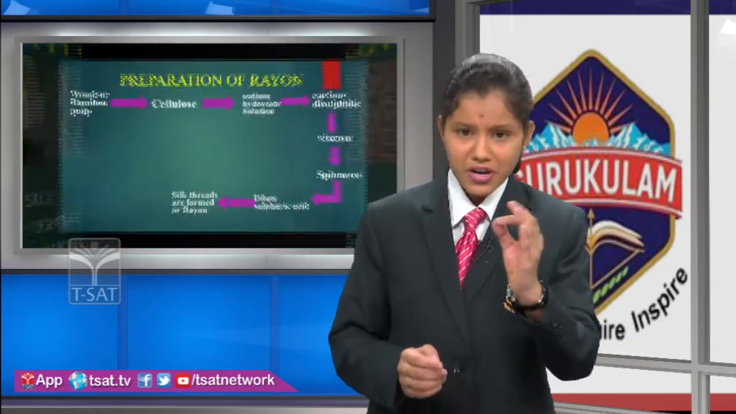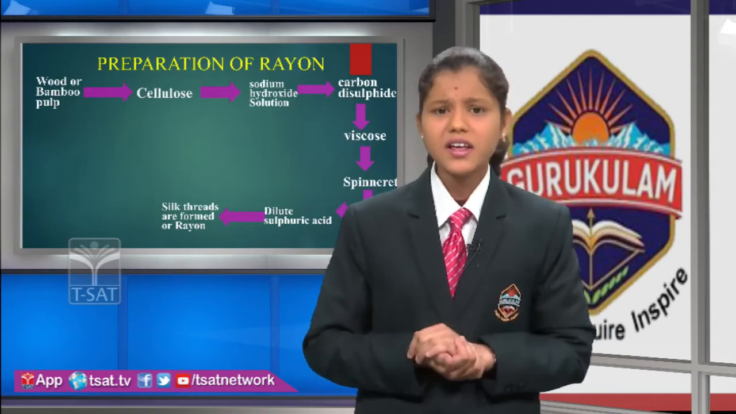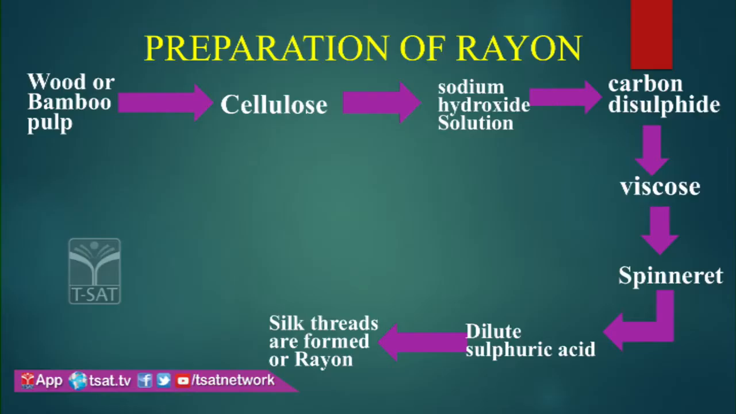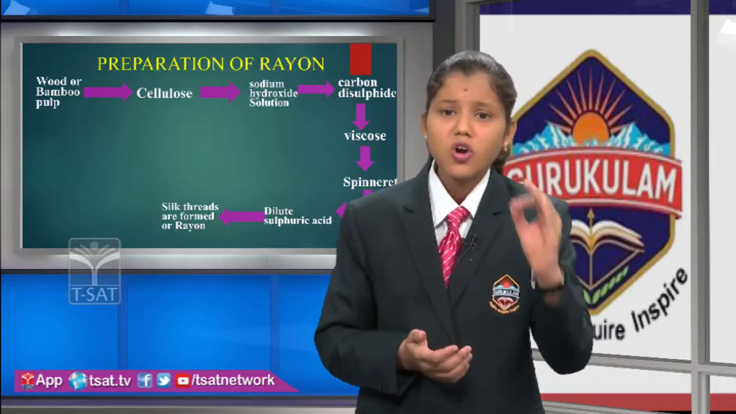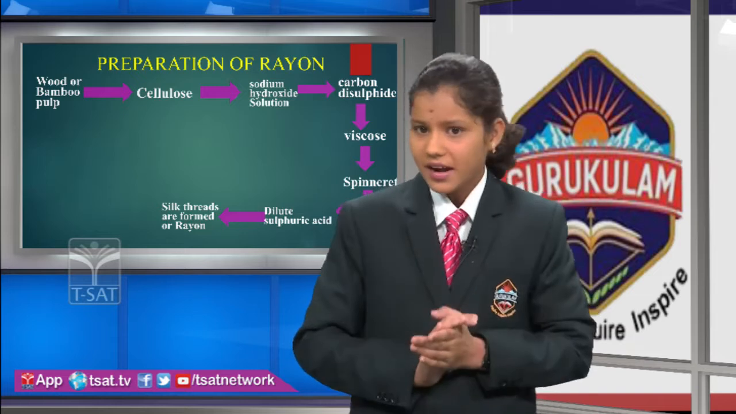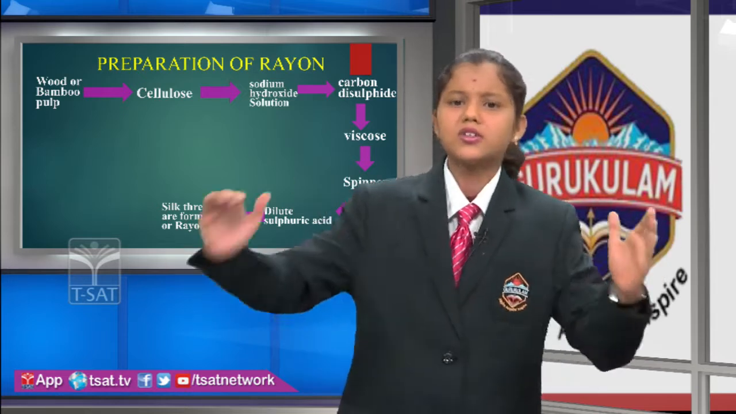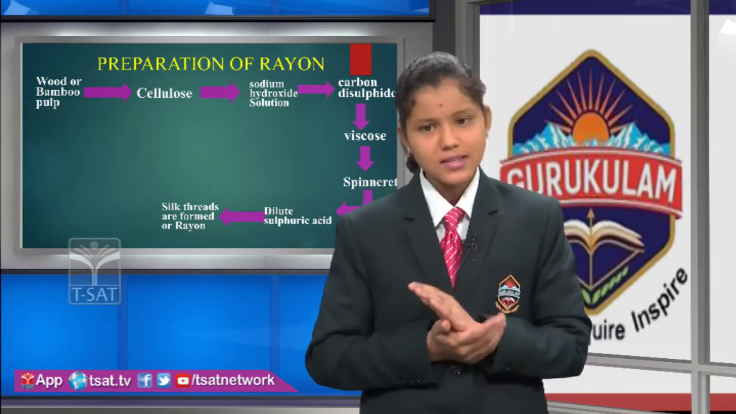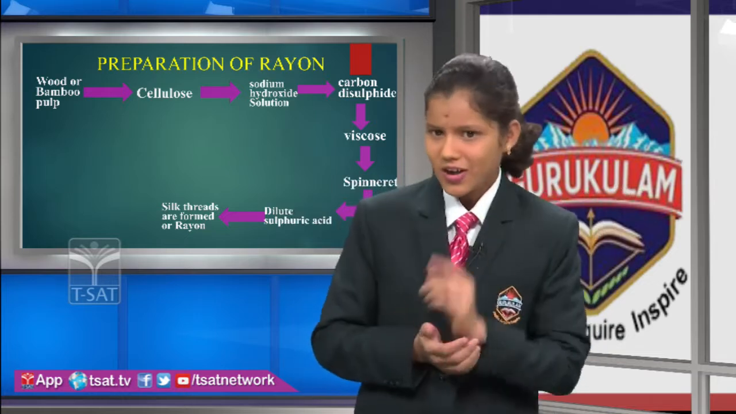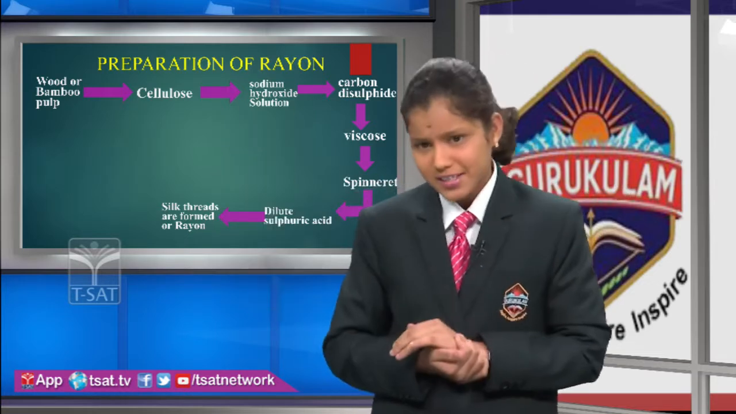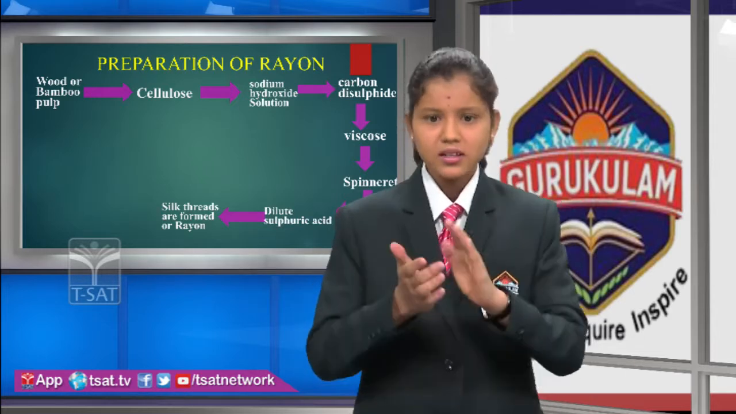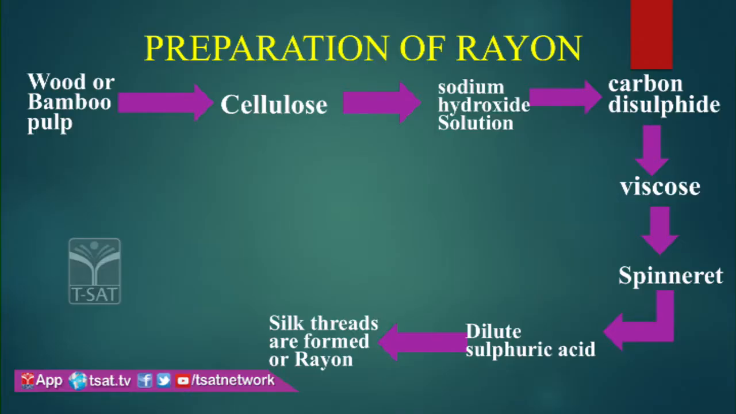Let us discuss the preparation process of a rayon fiber. The rayon is prepared from coal, water, etc. These rayon fibers are prepared from plant cellulose. The plant cellulose is collected from wood pulp or bamboo pulp, and this cellulose is added with sodium hydroxide solution. Next it is added with carbon disulfide. When these two chemicals are added completely with this cellulose, it gives a yellow colored syrup that is called viscose. This viscose is forced through the spinneret into a dilute sulfuric acid, then they form a new fiber called rayon fiber. This is the preparation process of a rayon fiber.